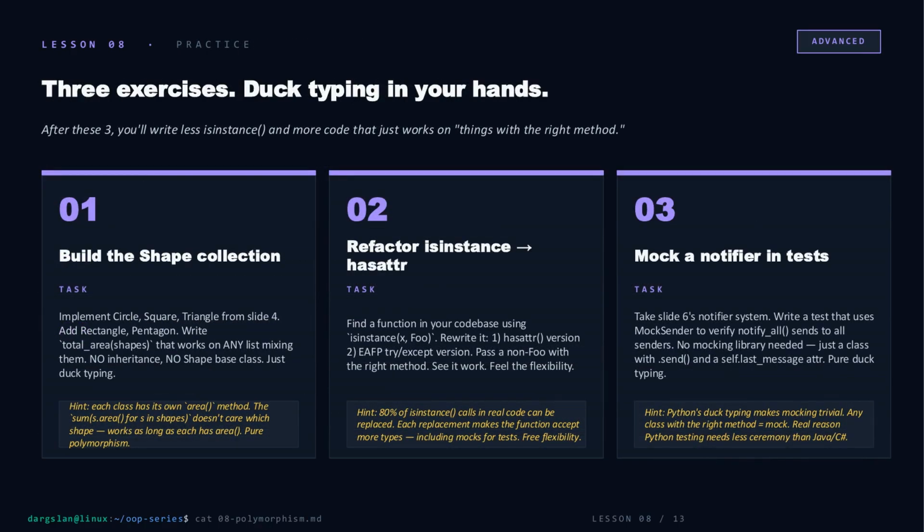Time to put hands on keyboard. 3 exercises, each one drilling a different muscle. First, build a shape collection with no base class, no inheritance, just classes that happen to have an area method, summed by a function that doesn't care which is which. Second, hunt down an isinstance call in your own code and rewrite it twice, once with hasattr, once with try except. Third, write a test using a mock sender that's just a class with a send method. No mocking library. That's the whole point.